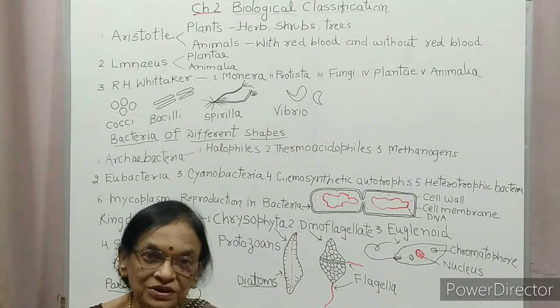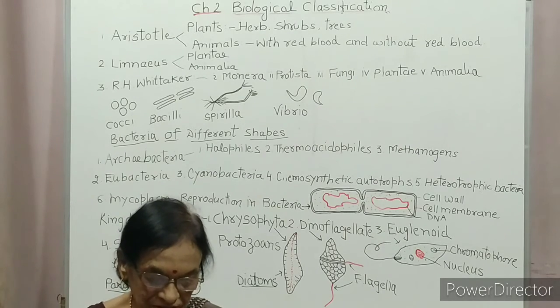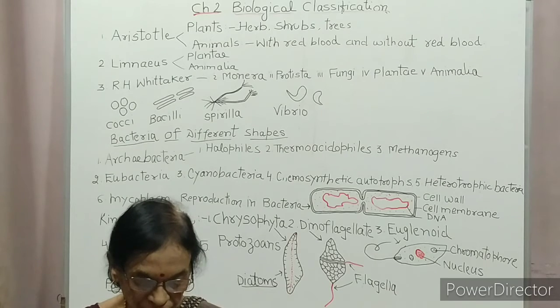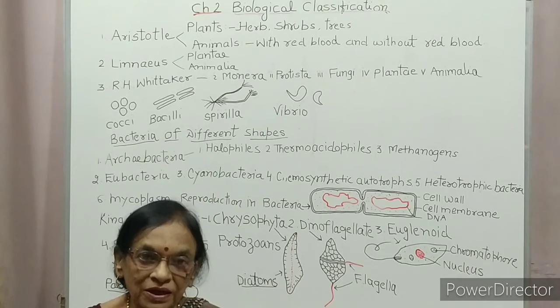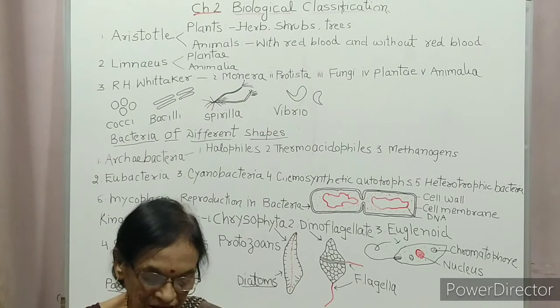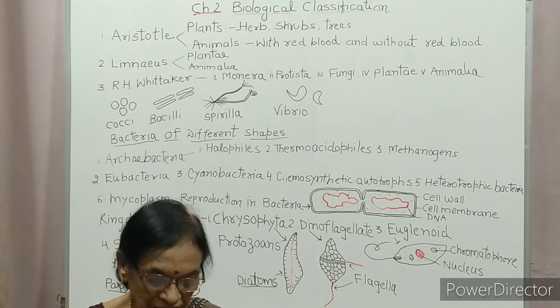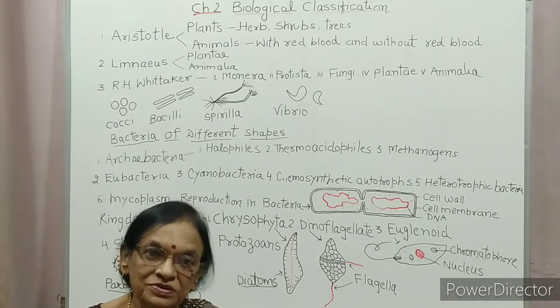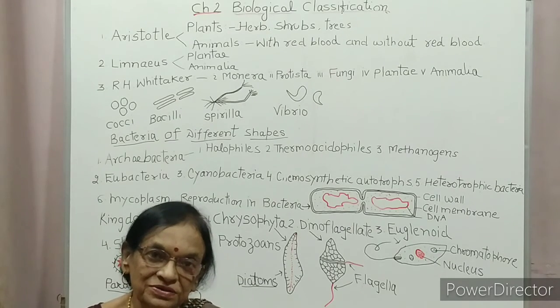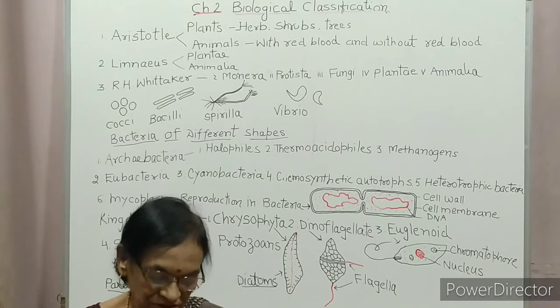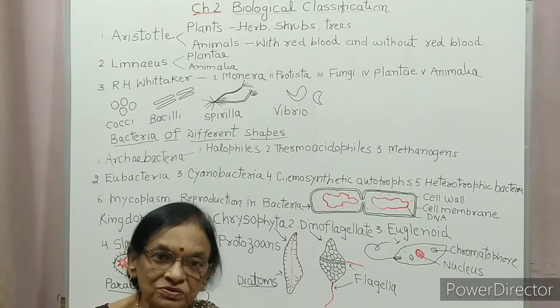What is flagellated protozoan? The members of this group are either free living or parasitic. They have flagella. The parasitic forms cause disease. The most common disease is sleeping sickness by Trypanosoma.